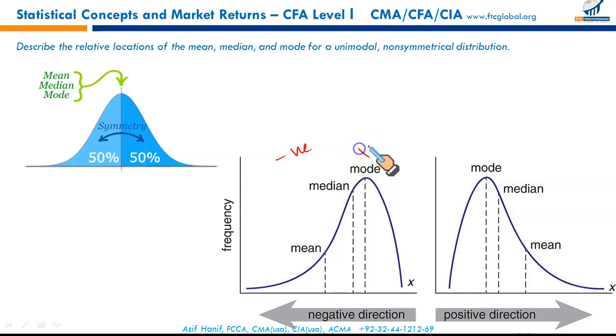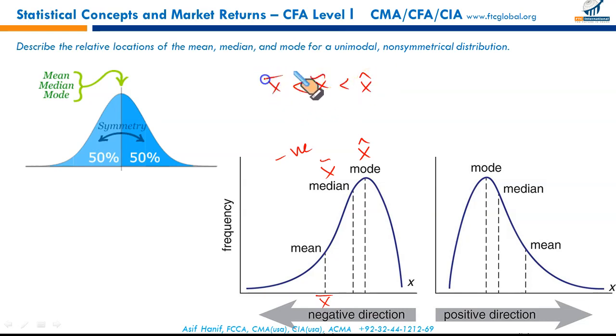Mode we know is the most repetitive value. Here's the mode. Median is the central value. And mean is the average. Of course, mean has to consider all the data. Mean will fall here. So we can say that in a negatively skewed distribution, mode is greater than median and greater than mean.